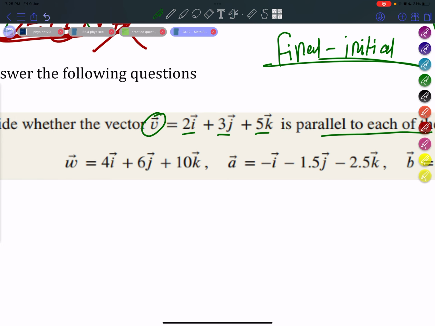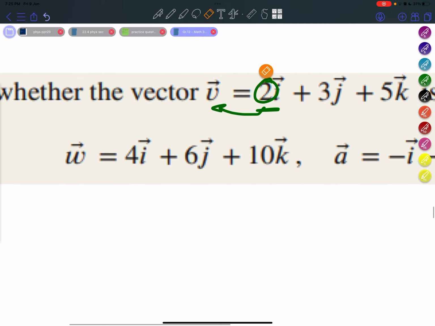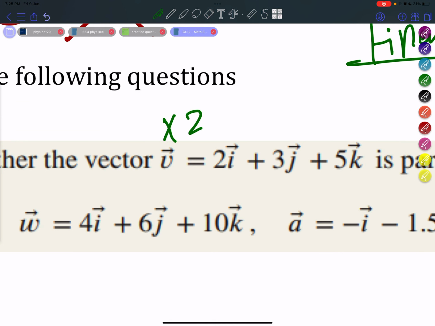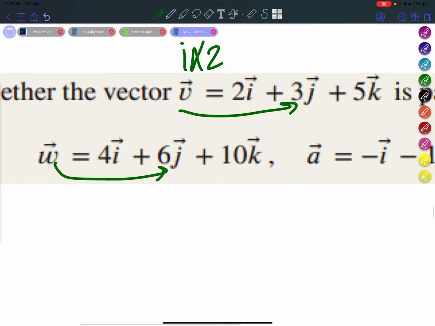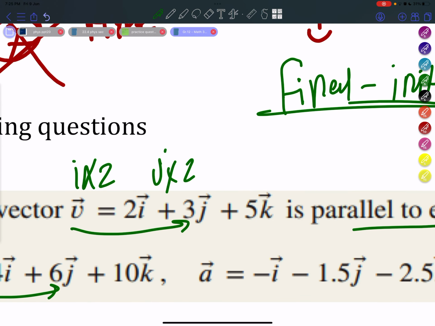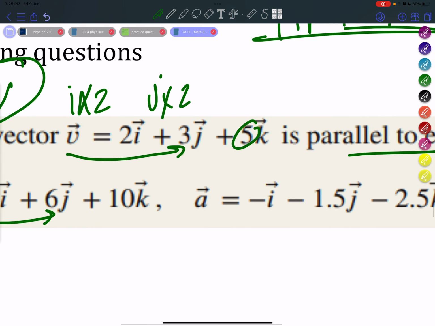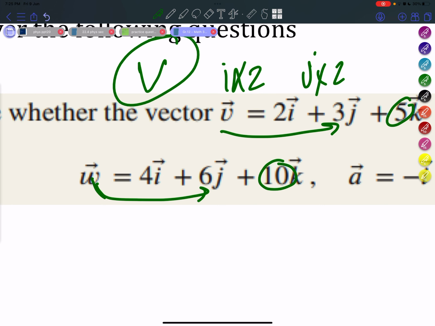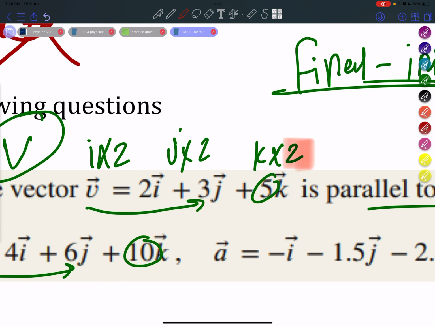Let's see if vector v is parallel to vector w. Now, how do we tell? Let's see how many i's v has. v has 2 i's, okay? While w has 4. So we multiplied the i in v by 2. For j, v has 3j, while w has 6j's. Again, we multiplied j by 2. And finally, v has 5k's, while w has 10k's. So again, we multiplied k by 2, meaning that we have a constant ratio, which is 2.